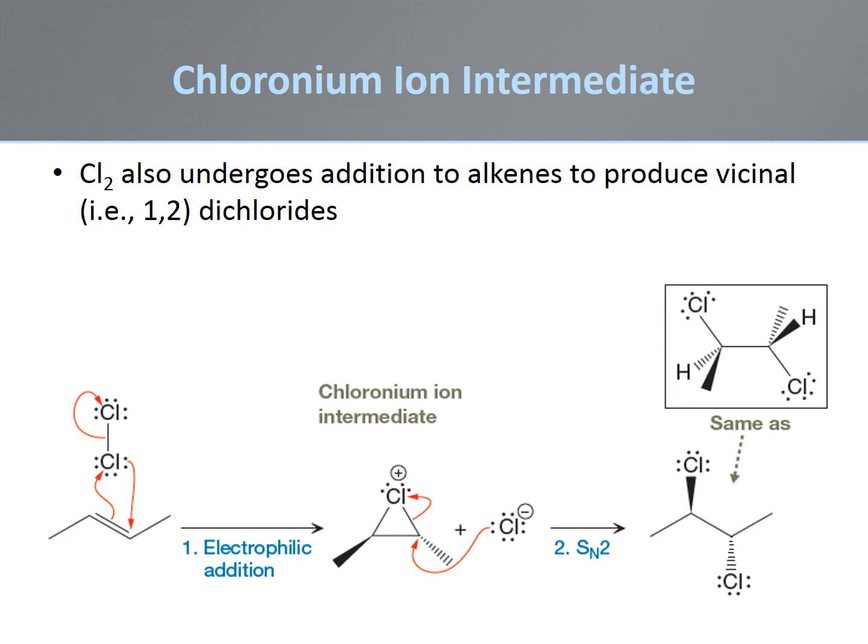Chlorine undergoes the same type of addition to alkenes to generate 1,2 or vicinal dichlorides. This reaction proceeds through a similar intermediate chloronium ion, and the addition of the chloride anion occurs anti to the ring chlorine.